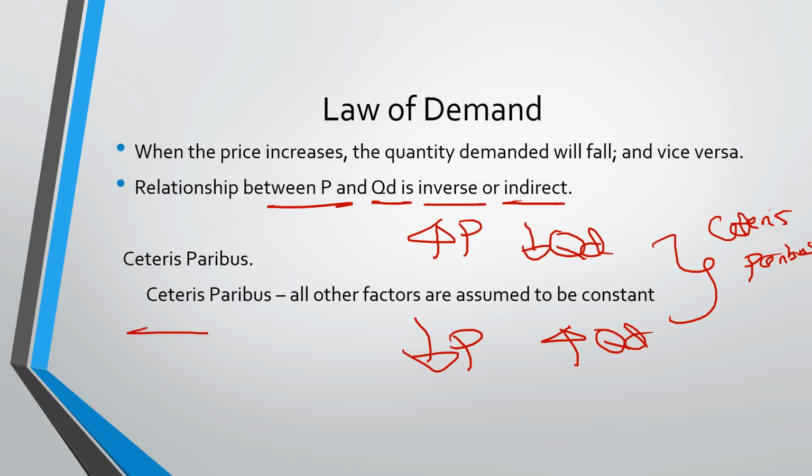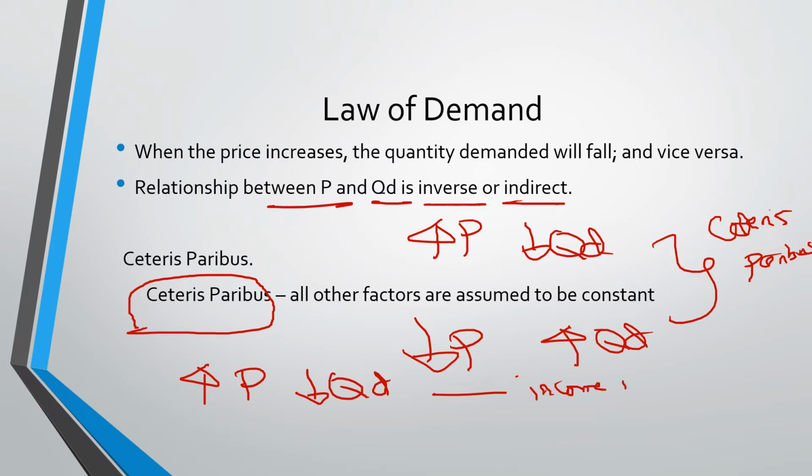Always remember that when I say ceteris paribus, what I meant is we are assuming that the other factors have not changed. Okay, like for example, we are assuming that when the price is increasing, the QD is decreasing, because we assume that the income is fixed or not changing.